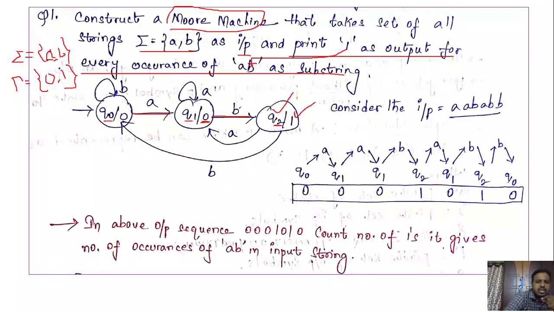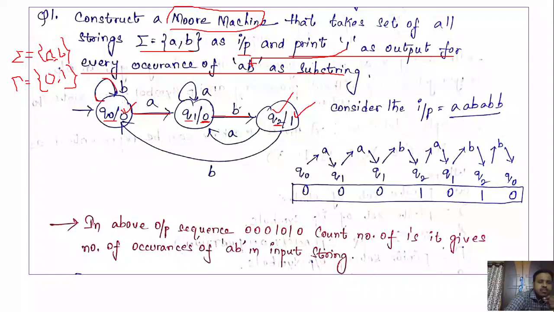Next, Q0. Q0 is the state in which we wait for a, or process any number of b's. If you get any number of b's at the beginning, it doesn't matter for you, so the output associated with Q0 must be 0. In Q0, if you see any number of b's, you stay in the same state and the output must be 0.